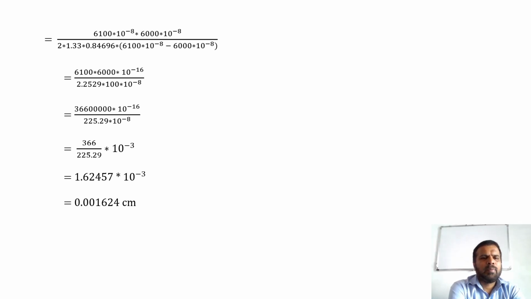That is equal to 3.66 lakhs into 10 raised to minus 16 divided by 225.29 into 10 raised to minus 8, or this can also be written as 366 divided by 225.29 into 10 raised to minus 3, or that is equal to 1.62457 into 10 raised to minus 3, or this can also be written as 0.001624 centimeters.